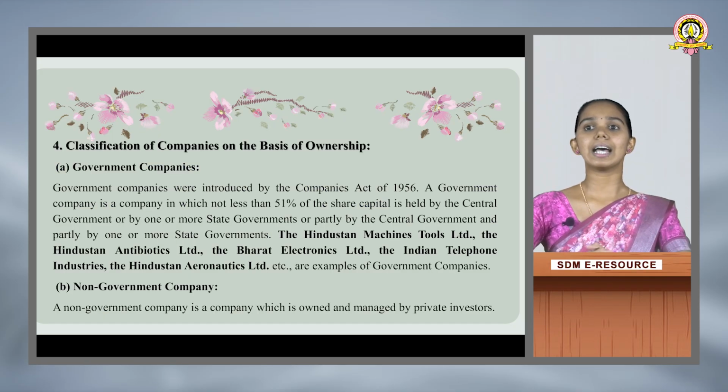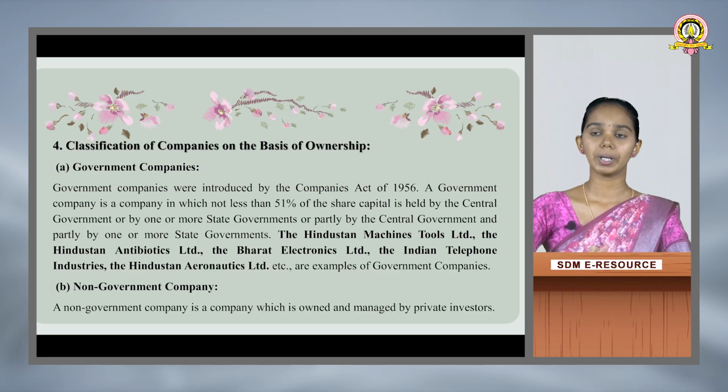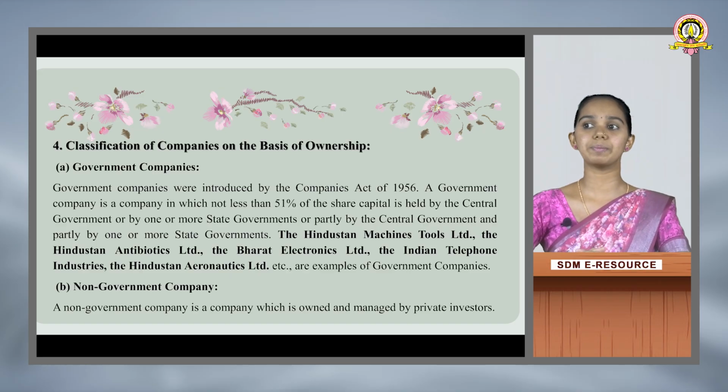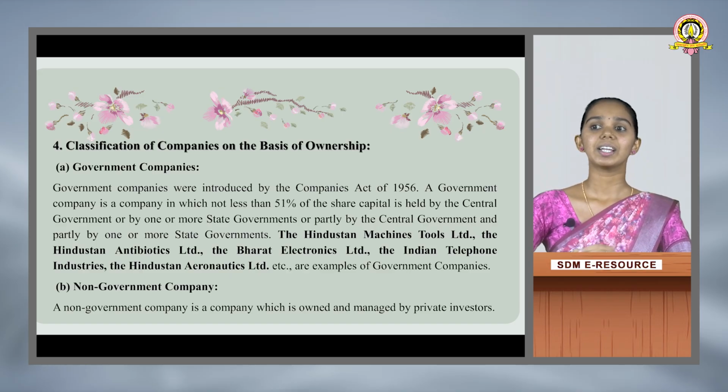And the next one is classification of companies on the basis of ownership. Here we again have two types: government companies and non-government companies. Government companies were introduced by the Companies Act of 1956. A government company is a company in which the government holds more than 51% of the shares. It might be the central government or a state government. The examples are Hindustan Machine Tools Limited, Hindustan Antibiotics Limited, Bharat Electronics Limited, Indian Telephone Industries, etc.